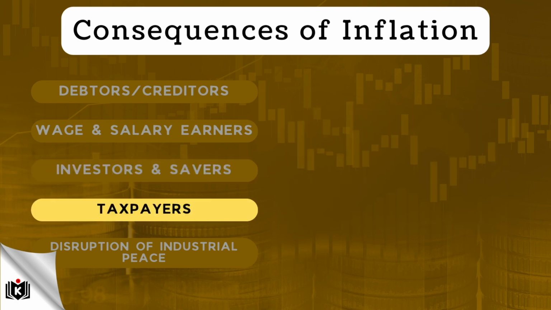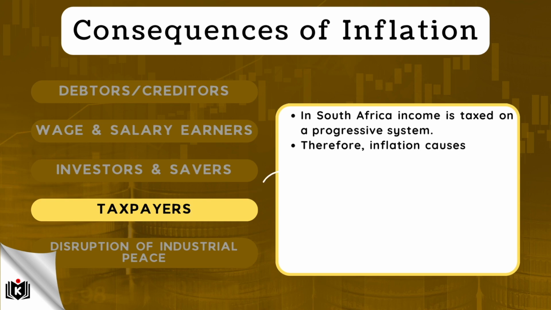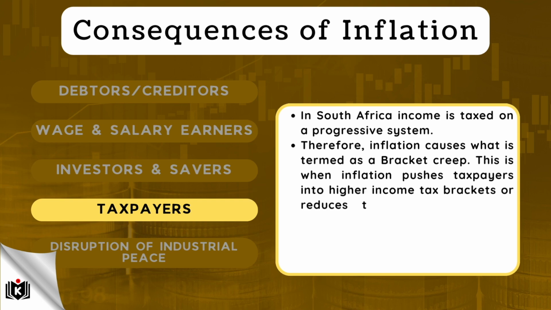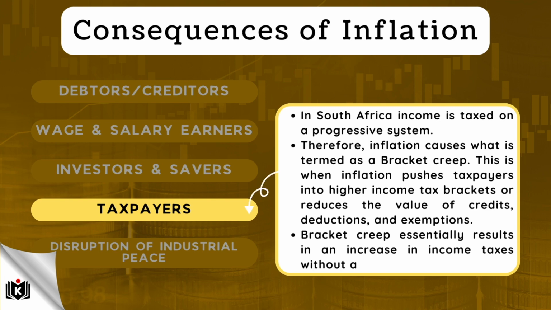Inflation also affects taxpayers. In South Africa, income is taxed on a progressive system. Therefore, inflation causes what is termed as bracket creep. This is when inflation pushes taxpayers into higher income tax brackets or reduces the value of credits, deductions, and exemptions. Bracket creep essentially results in an increase in income taxes without an increase in real income.